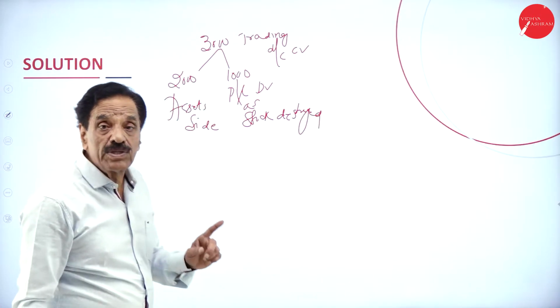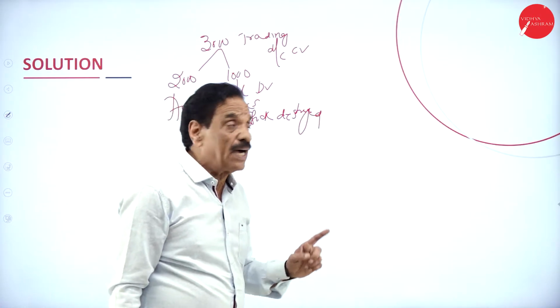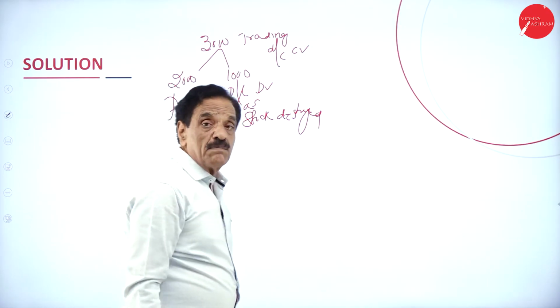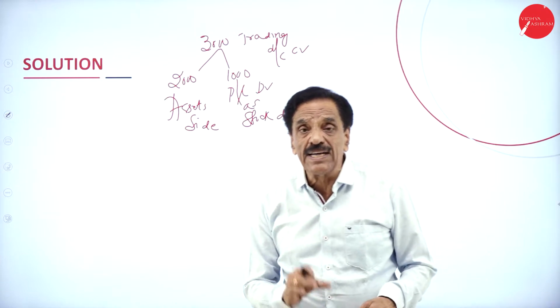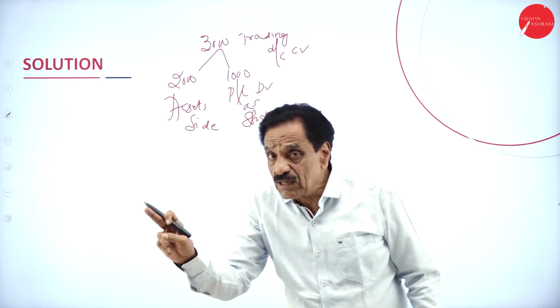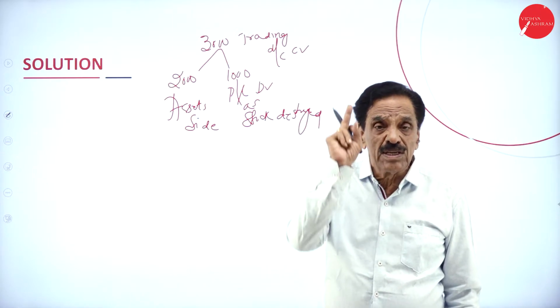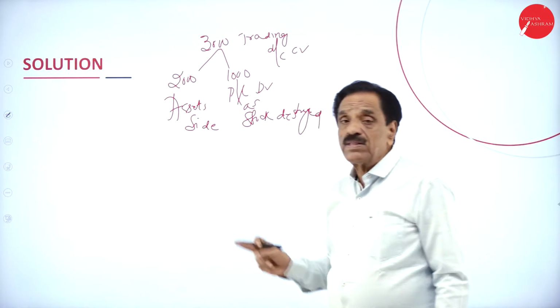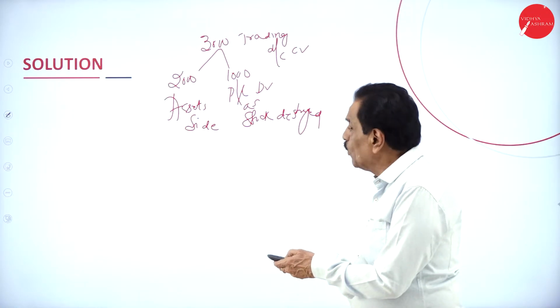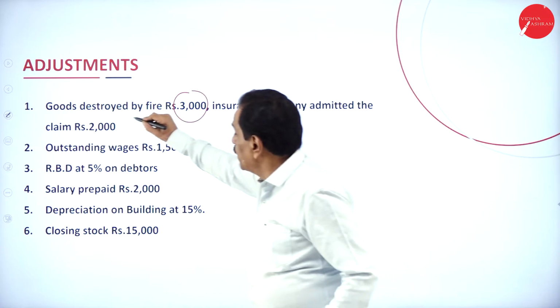So 3,000 trading account credit side, 2,000 asset side of the balance sheet, 1,000 profit and loss account debit side as loss on stock destroyed. So we'll move on. This is over.